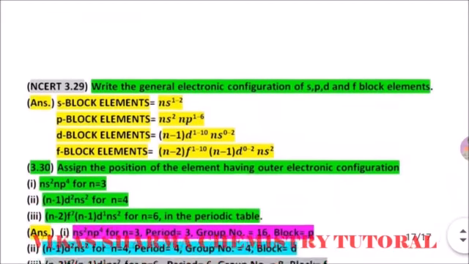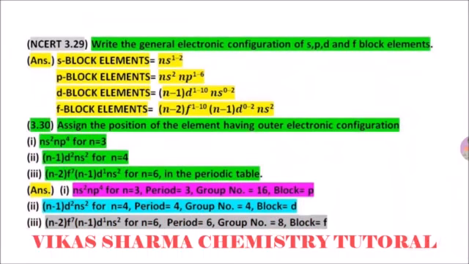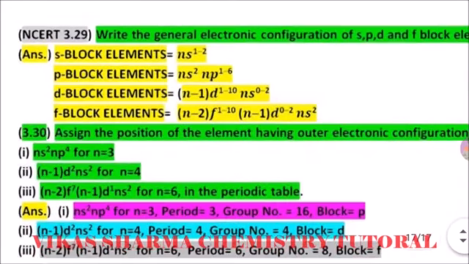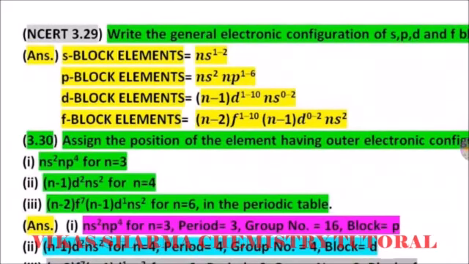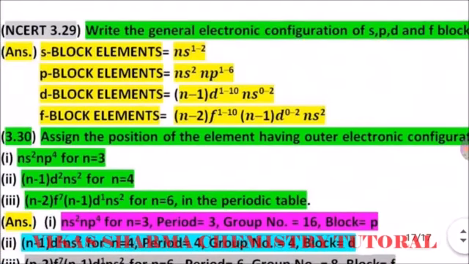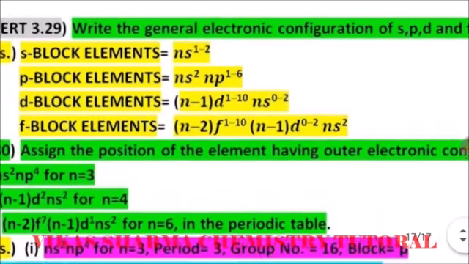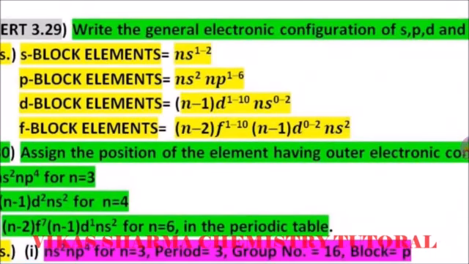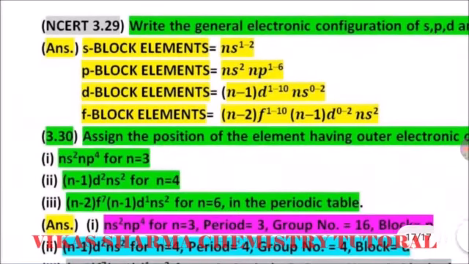Students, in today's video there are some NCERT questions related to today's topic. First, question 3.29: write the general electronic configuration of s, p, d and f block elements. In s block elements it is ns1 to 2, in p block elements it is ns2 np1 to 6, in d block elements it is (n-1)d1 to 10 and ns0 to 2. In f block elements it is (n-2)f1 to 10, (n-1)d0 to 2 and ns2.